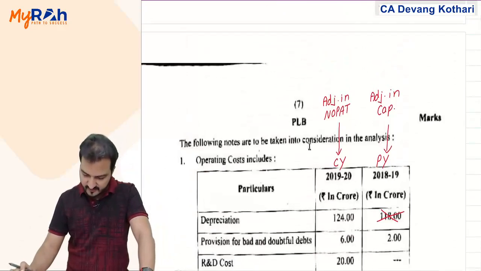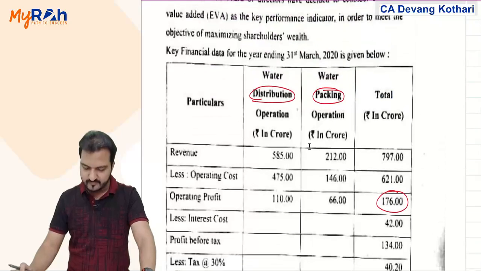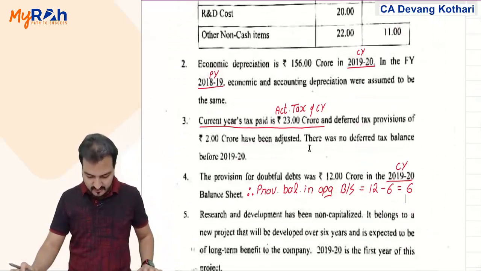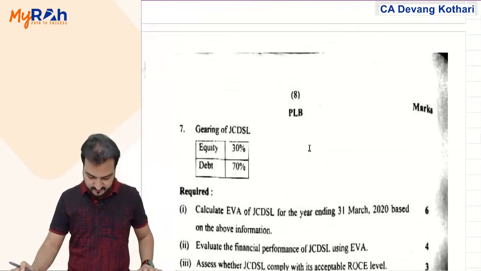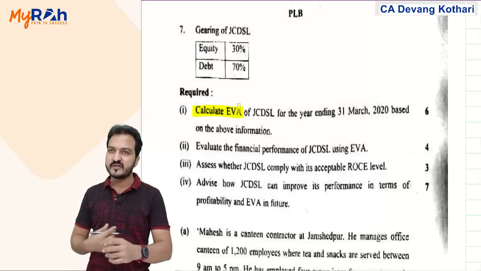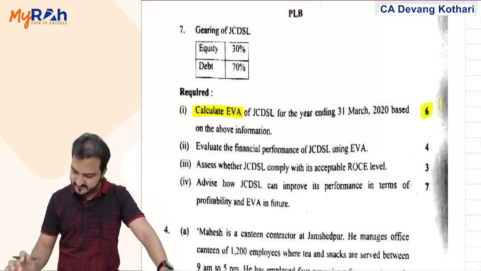Now that we have read everything, this is what I'll do. I'll show you some rough calculations here itself. The question is asking you to calculate EVA. They're asking you first of all to calculate EVA. Simple. Chalo, we'll calculate EVA, and maximum 6 marks is for that.